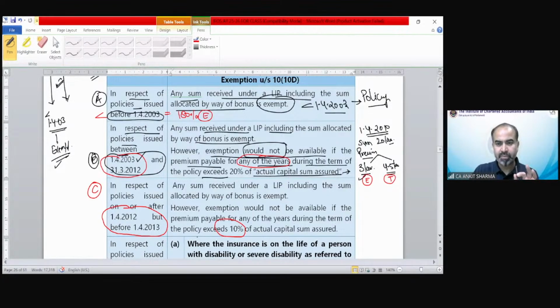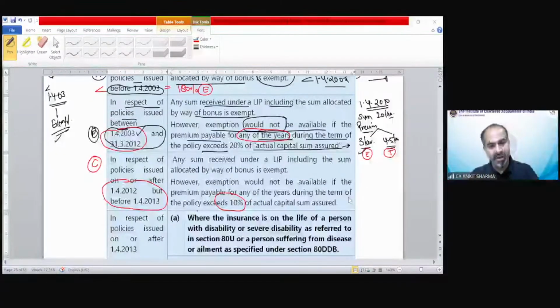Okay. If in any year we did not pay the premium but paid in the next year, and in the next year it exceeds due to the premium of the earlier year. So if you did not pay the policy premium, generally the policy lapses. But if in any case you have paid the combined premium, if it has been proved that the combined premium is for 2 years separately, then you can separate it. And on the basis of separate years, if it does not exceed 20%, you can still claim the deduction or exemption.